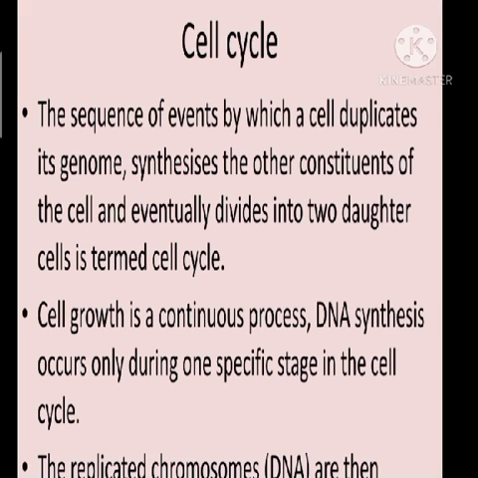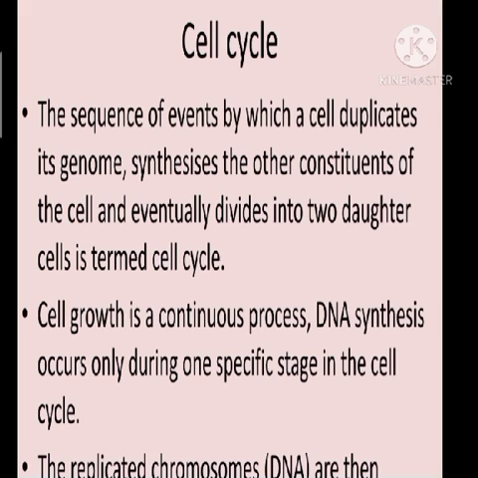As I told, the genome is the genetic material, that is the DNA. So that will be doubled. Duplicates means it will be doubled. Then it synthesizes the other constituents of the cell. Whatever other constituents are required, they all will be synthesized, and at last the cell divides into two daughter cells, and this whole process is termed the cell cycle.